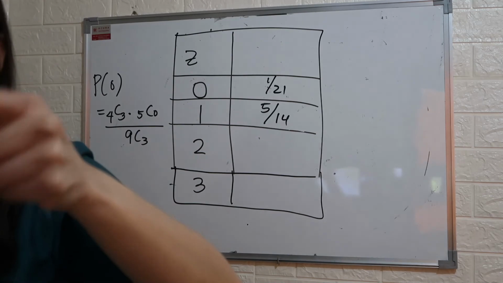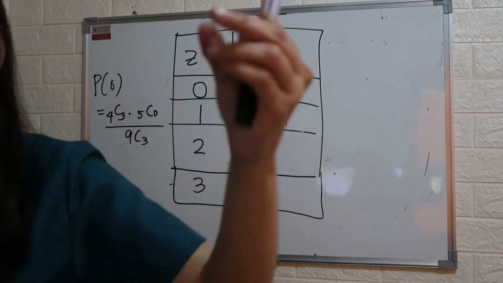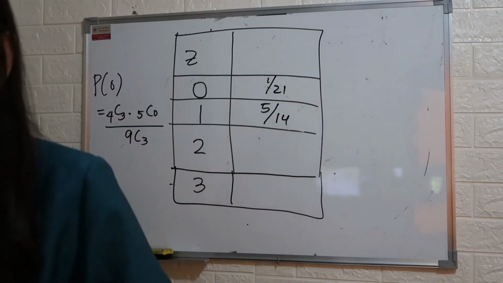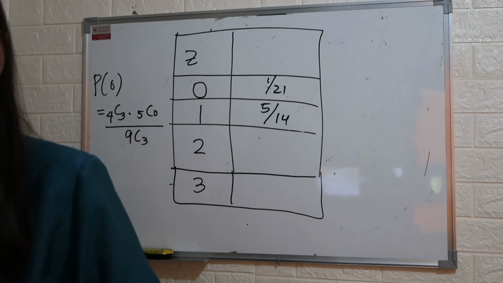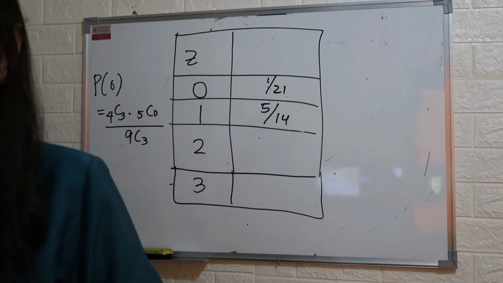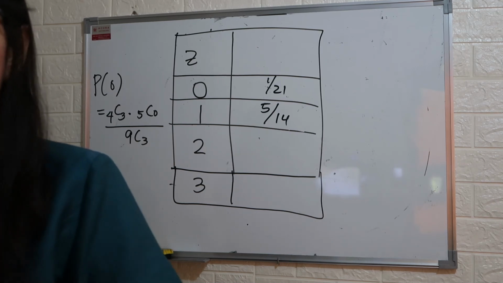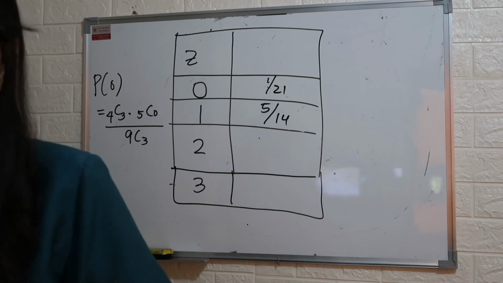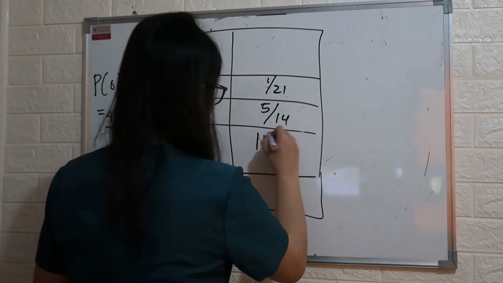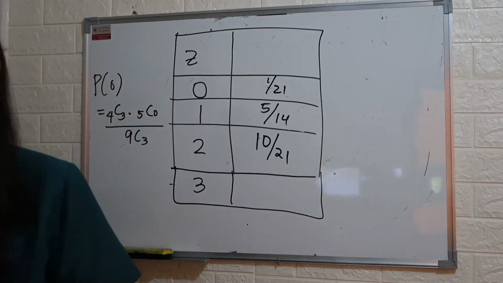And then the other one, kasi kailangan natin 3, so the 2 come from blue, what about the other one? The other one comes from the red. So that would be 4 taken 1, all over the total number of marbles, which is 9, and we need to pick 3 out of 9. So I have 10 over 21.